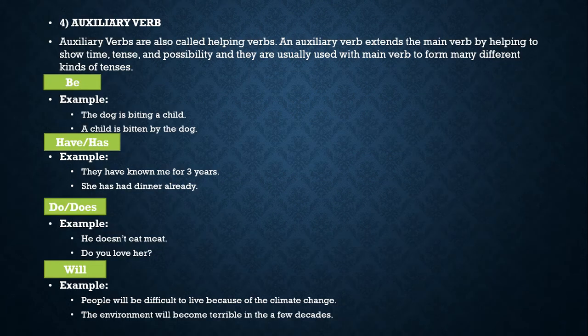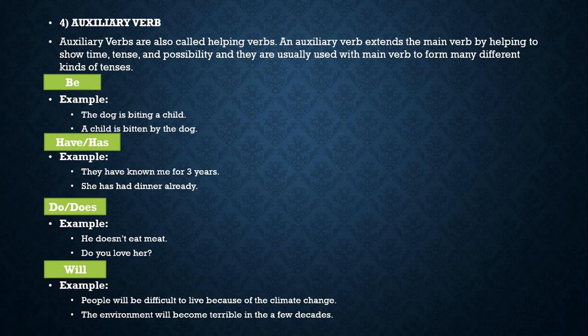Okay, next, auxiliary verb. Auxiliary verbs are also called helping verbs. An auxiliary verb extends the main verb by helping to show time, tense, and possibility, and they are usually used with a main verb to form many different kinds of tenses. For example, auxiliary verb as be or to be. The dog is beating a child. The verb in the sentence is beating, and is is the auxiliary verb.